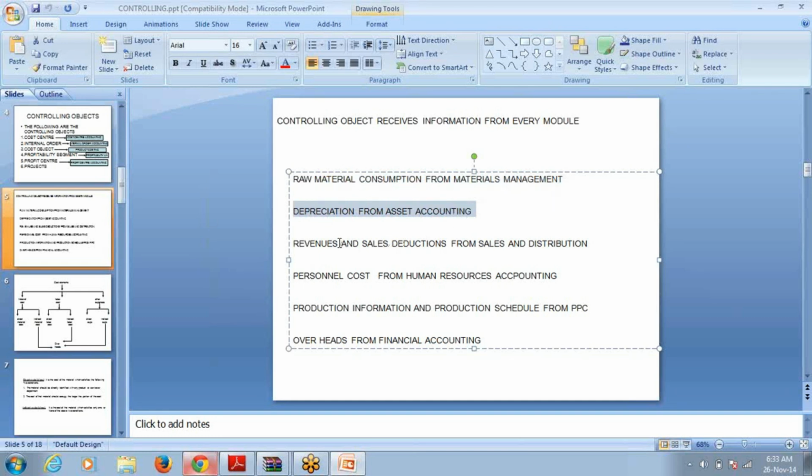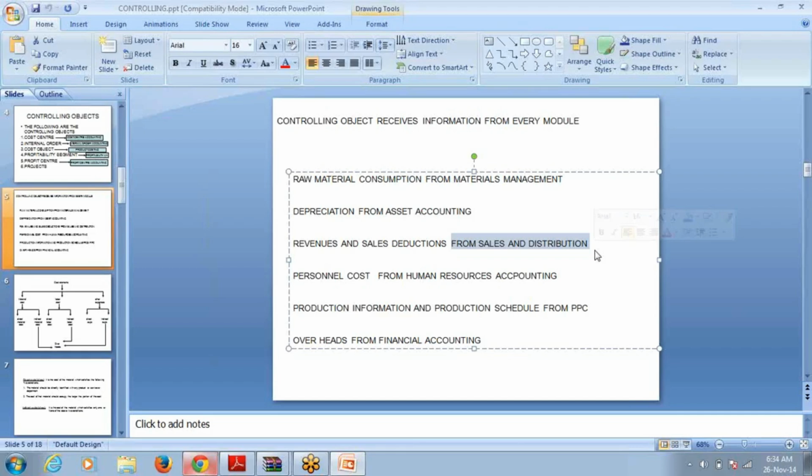Then revenues and sales deductions from the sales and distribution module. When you have implemented SD, the invoices are raised in SD, and as a result, the sales revenue account is updated in the general ledger. From there, it is transferred to controlling. And other expenses, which are incidental to your sales process, like output taxes and trade discounts.